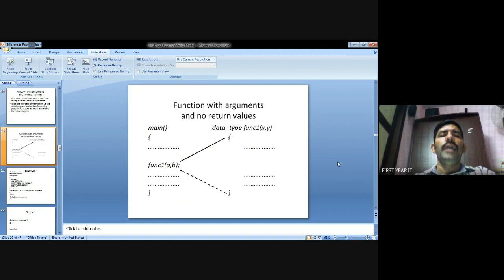I assign the parameters a, b. Suppose a is 5 and b is 10. So a is passed to x, which is 5, and b is passed to y, which is 10. Again the sub function has no return type. That is called a function with argument and no return.